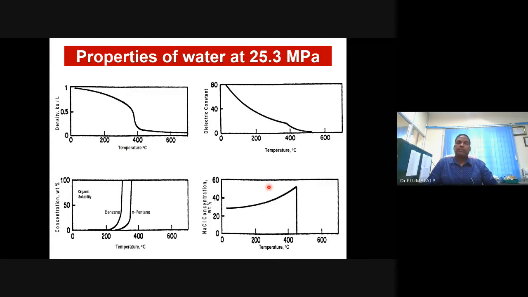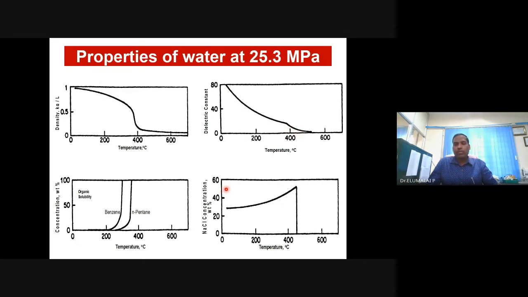20% reduction in the density. Sharply decreasing. At about 400 degree, the density of water is almost zero. Dielectric constant is also almost zero at or close to 500 degree. But up to 400 degree, there is a very large decrease.